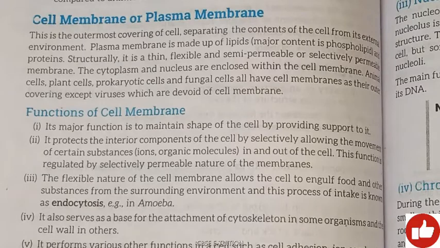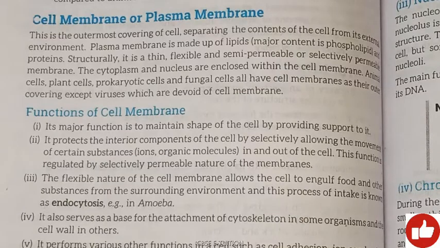This is another function of the plasma membrane. The flexible nature of the cell membrane allows the cell to engulf food and other substances from the surrounding environment, and this process of intake is known as endocytosis.